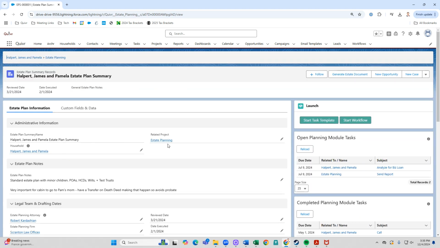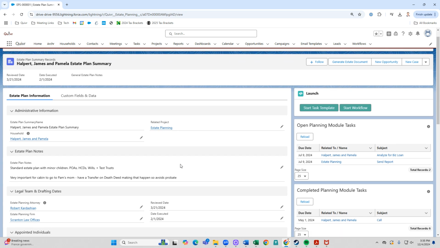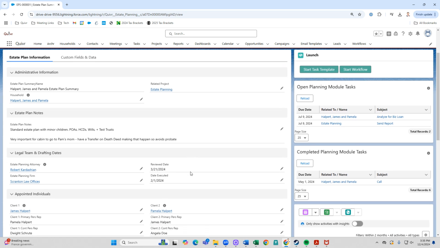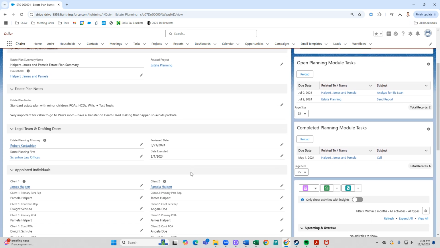So as you're reviewing that estate plan after the client gets it, or if you're working with a new client and they give you their estate plan, while you're reviewing it, open up Quivr, toss this on your other screen, or have an administrative assistant or a virtual assistant or a paraplanner extract that data and enter it into here. It's very easy, takes a couple of minutes, but it's incredibly powerful once the data is inside of here.